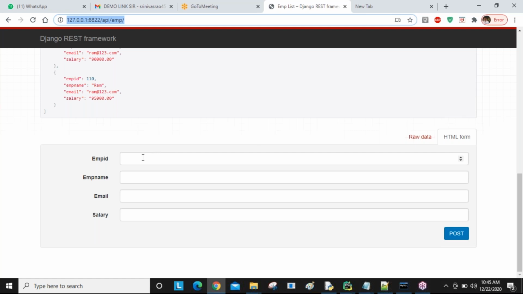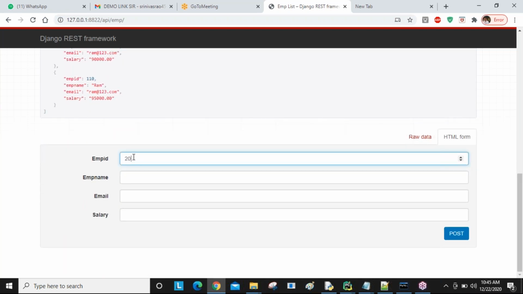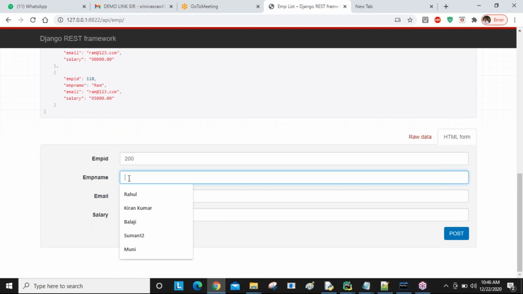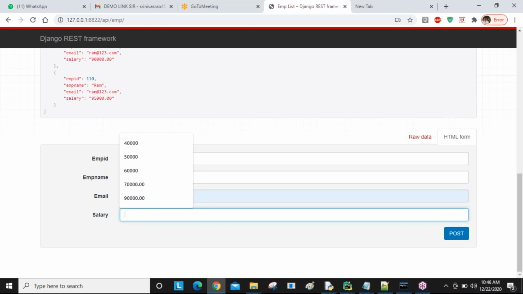If I want to create new data, then here I can create. For example, 200 I'm giving. You can see employee ID 200, employee name, Indra I'm taking, email is Indra123.com, and salary, 20,000 I'm taking.